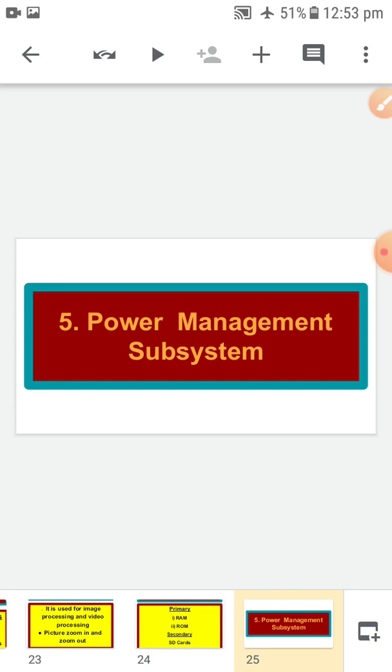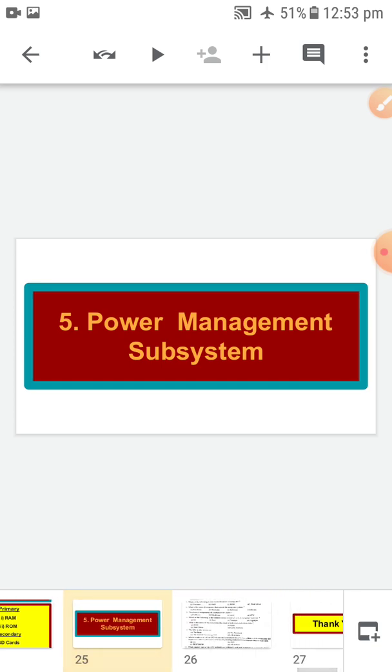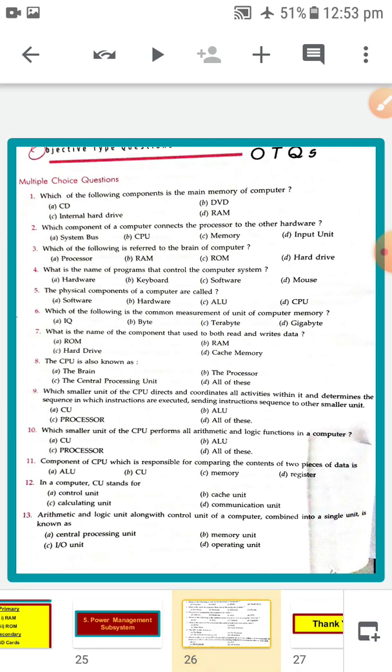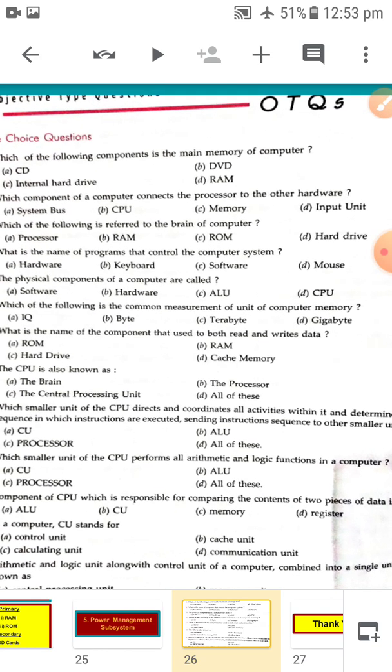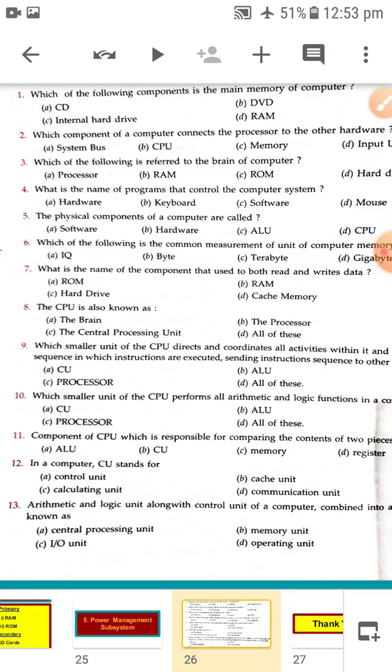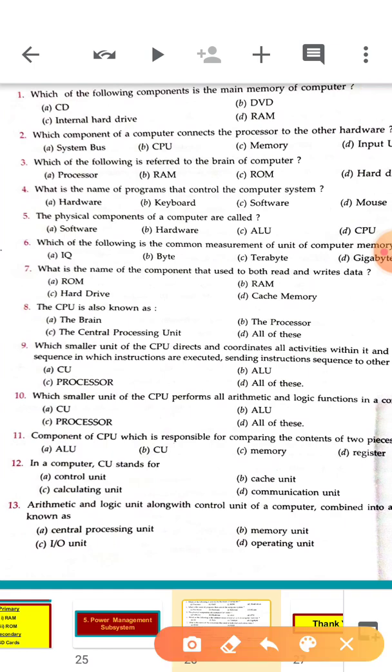Let's discuss a few questions related to whatever we have discussed till now. These are the questions belonging to your book only. Let's discuss what they are. The very first question is, which of the following components is the main memory of your computer? So RAM is the main memory of your computer.